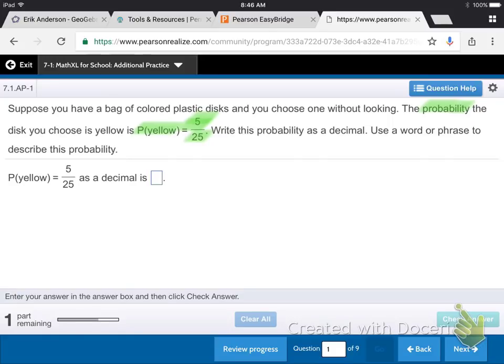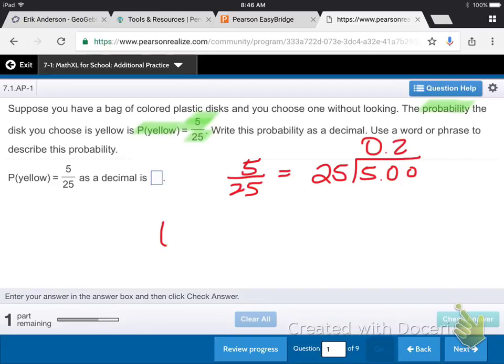So we know that to create a decimal out of a fraction, we simply divide 5 by 25. Or we do it this way, 25 into 5, if we want to do long division, and we add some zeros at the decimal point, or we just use a calculator, right? But 5 out of 25 yields the decimal 0.2, and you can do that on a calculator. So the probability is 0.2.